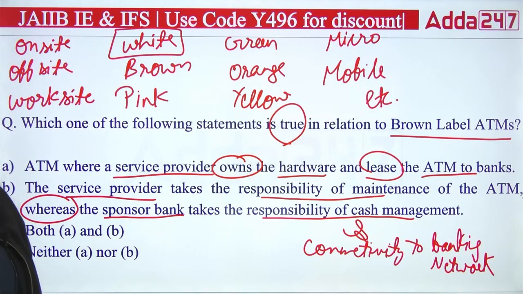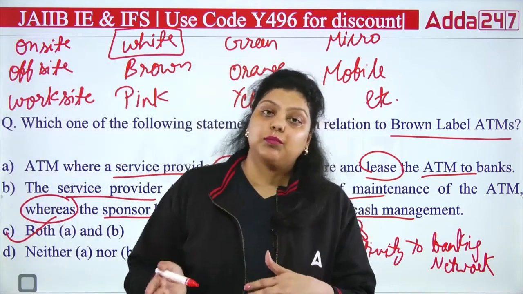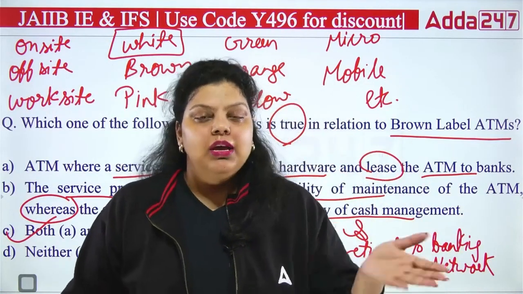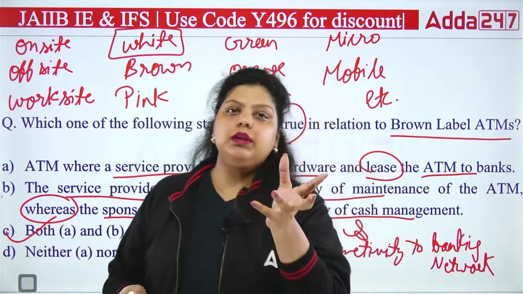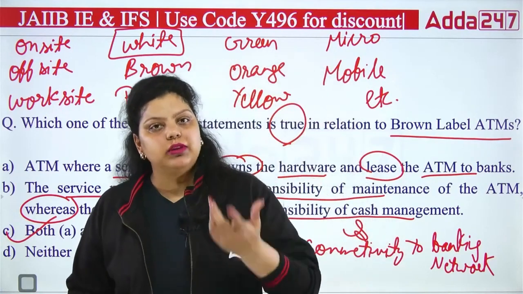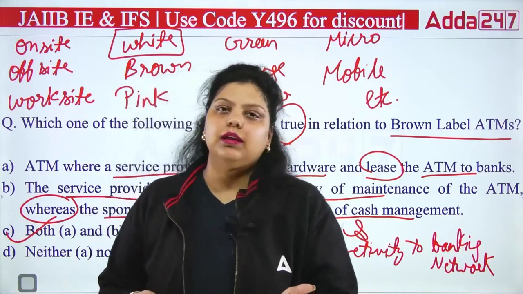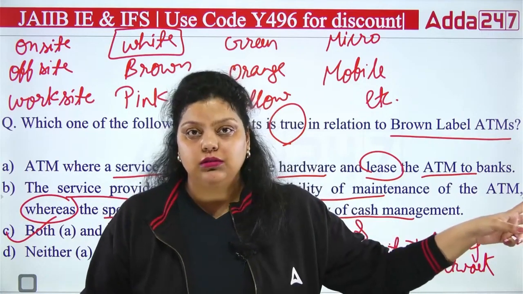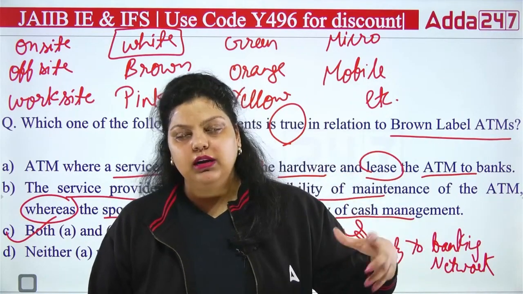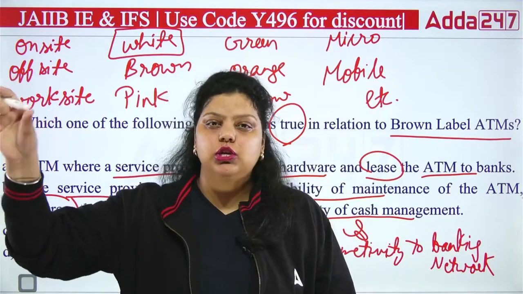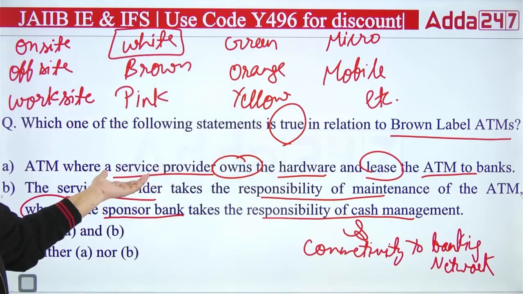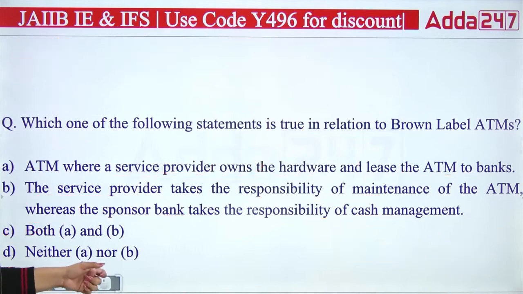Viju sir is saying C. Yes, it's true, both are correct. So brown label ATMs are those ATMs whose hardware machine is produced by a manufacturing company, and then that manufacturing company gives that machine to the particular bank which is ready to sponsor that ATM, or ready to take that ATM on rent. Now the cash management and connectivity to banking networks will be provided by the sponsor bank, the bank taking the ATM machine on rent, and the maintenance of that machine will be done by the manufacturing firm. That will be known as your service provider. Very good. C is the correct answer, both A and B.